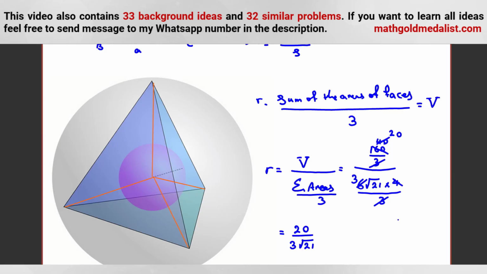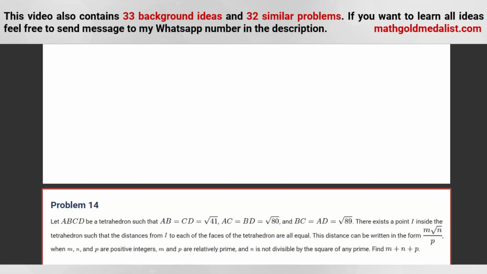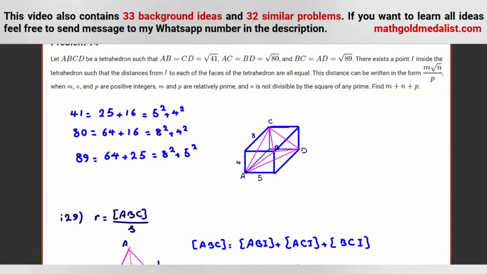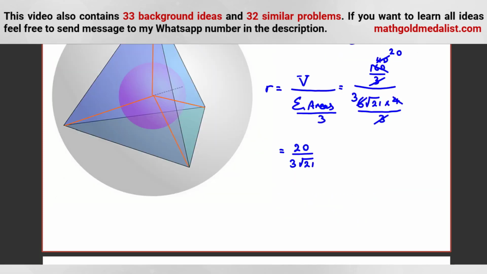Okay. And now the problem wants what form? The problem says m root n over p. So we should rationalize. We should multiply by root 21 over root 21. So it will be 20 root 21 over 3 times 21. 3 times 21 is 63. And we cannot simplify more.